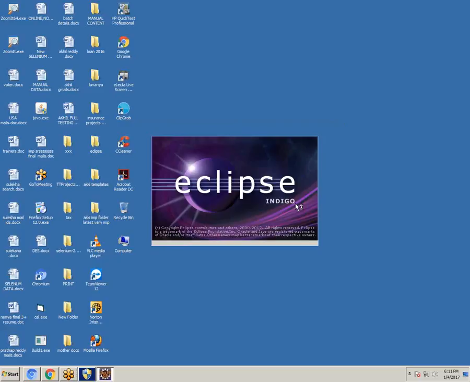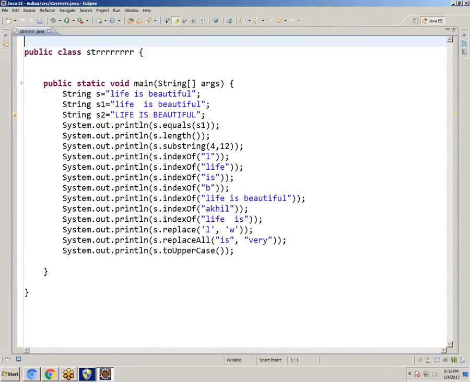Exception handling. Very, very important concept. So we have 10 interview questions. One: what do you mean by exception? Next, what are the exceptions in Java? What is caught exception? What is uncaught exception? How to find out uncaught exceptions? What is try? What is catch? What is finally? What are the main drawbacks in try and catch? What is the advantage of throws? What is throws? So, 10 interview questions.